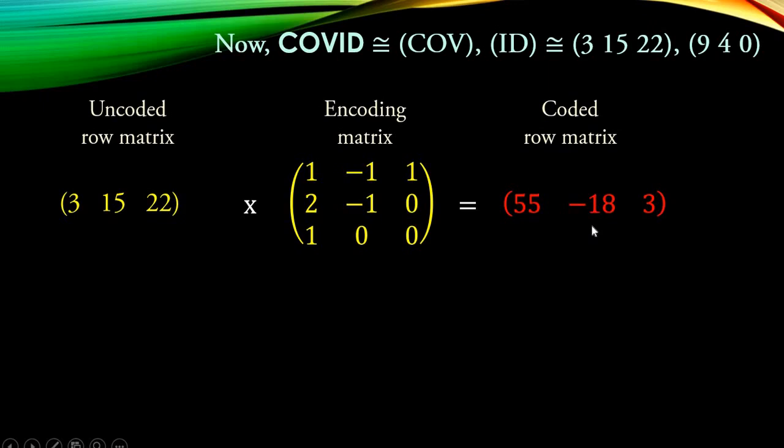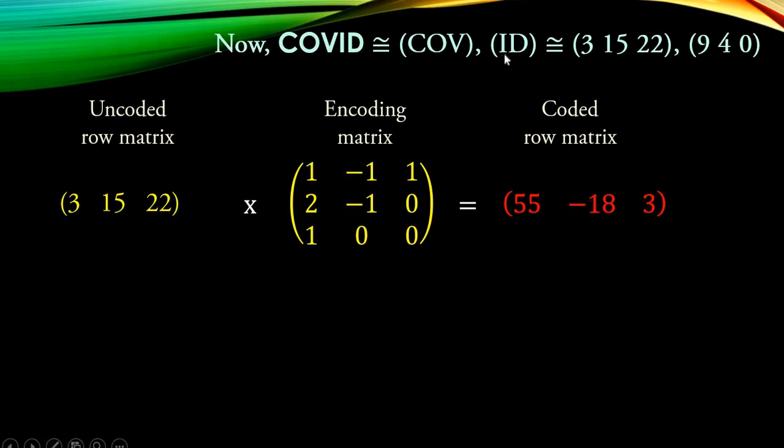How the minus 18 will be stored is another problem. But with the help of 55, -18 and 3 alone, no one can interpret what message has been sent. The person who is receiving cannot understand this. What he wants to do is find out what this is. This is the task.